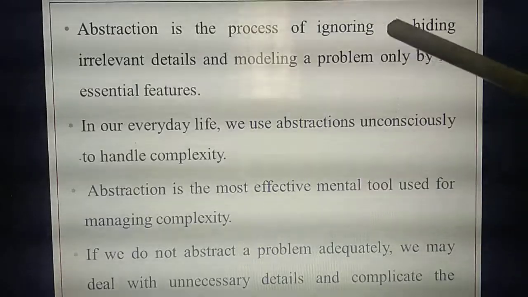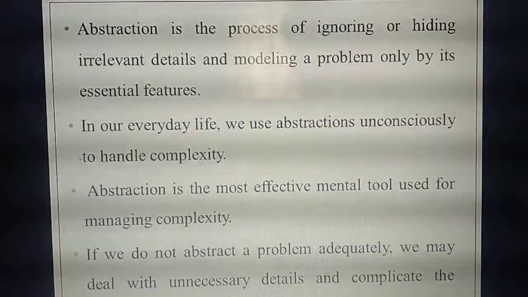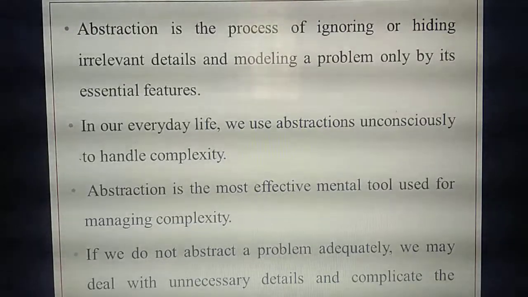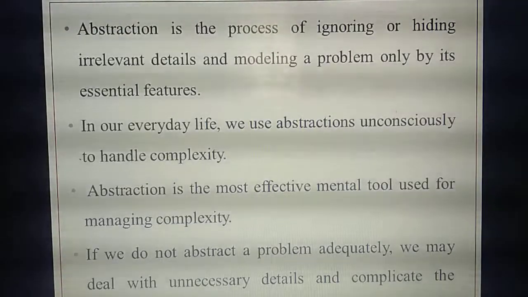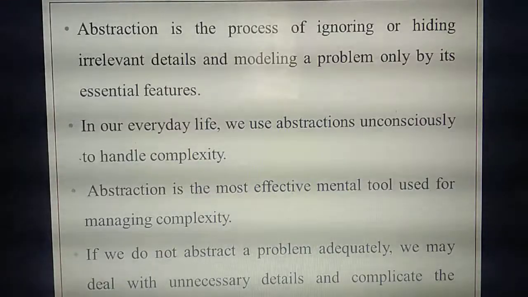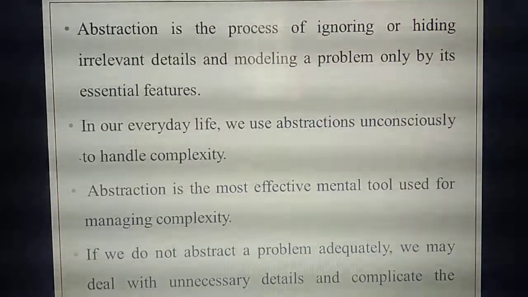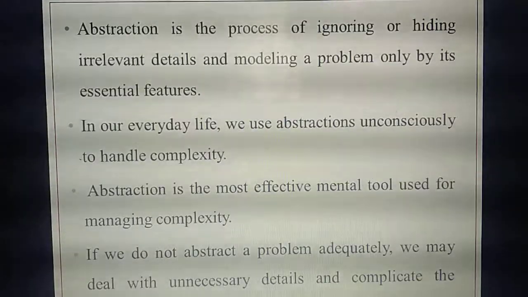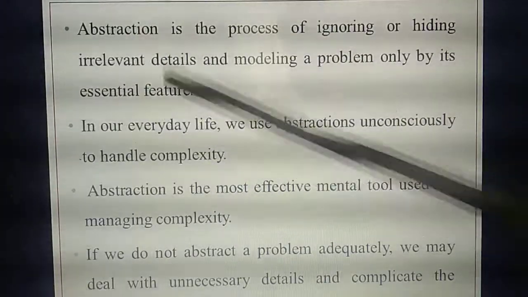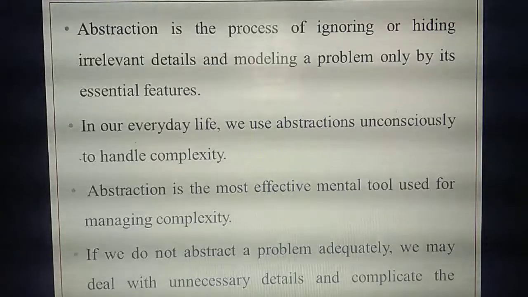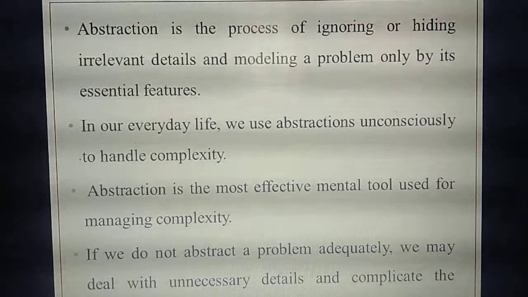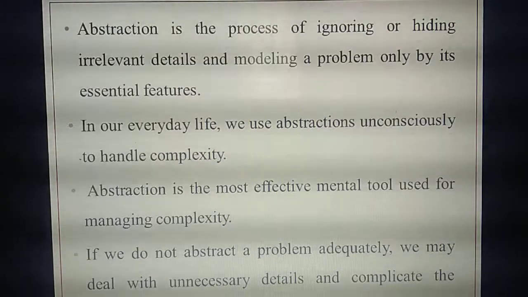Abstraction is the process of ignoring or hiding irrelevant details. That means not very important details. You are not going to bother about those. Only the essential features you need to do. Now read it: it's a process of ignoring or hiding irrelevant details and modeling the problem only by its essential features. That is called what? Abstraction. Understand about abstraction now?